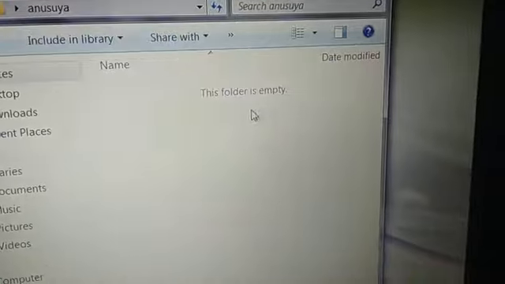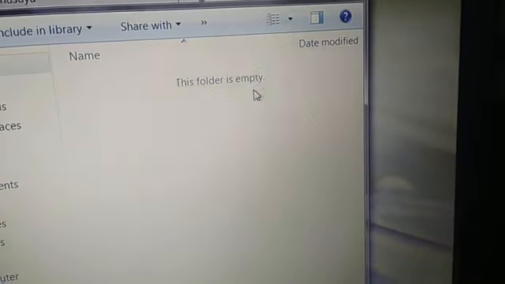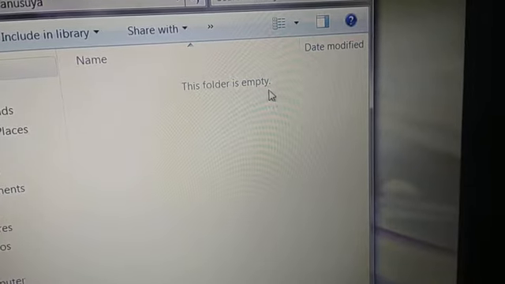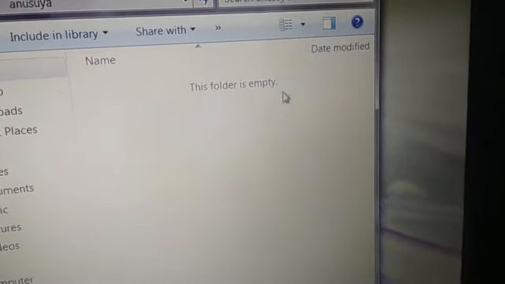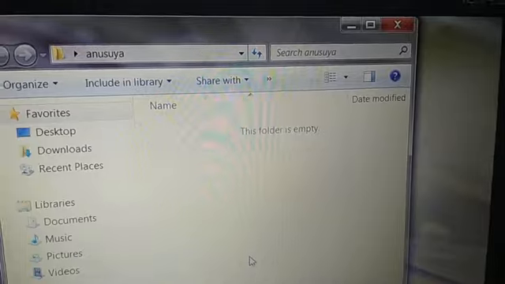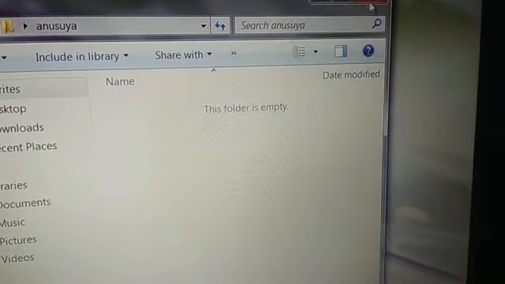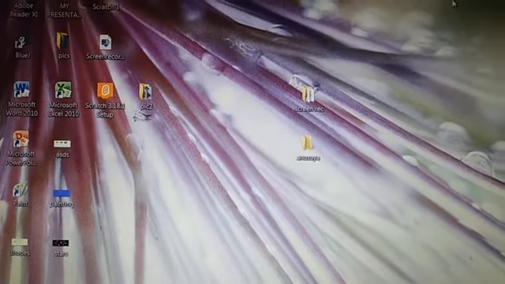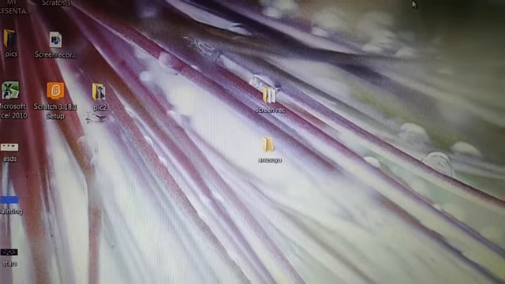Now do double click over this. So there is nothing in this folder. This is a new one, no? I have not saved anything in this. So this folder is empty. This folder is empty folder. Understood? Now click on close. So this way we create files and folders. Understood?